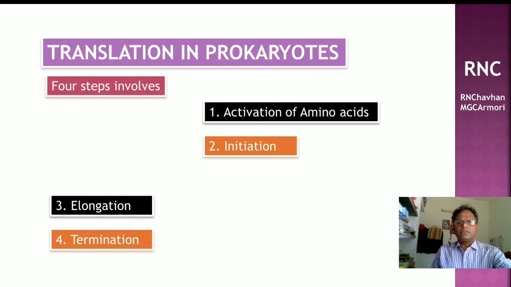In initiation, this is the second step, that is initiation. In initiation, we learned that there are three initiation factors, that is IF1, IF2 and IF3. IF3 binds to 30S ribosomal subunit, then mRNA binds to 30S ribosomal subunit in such a way that AUG codon, that is initiation codon, lies on the P site and the second codon lies on the A site.